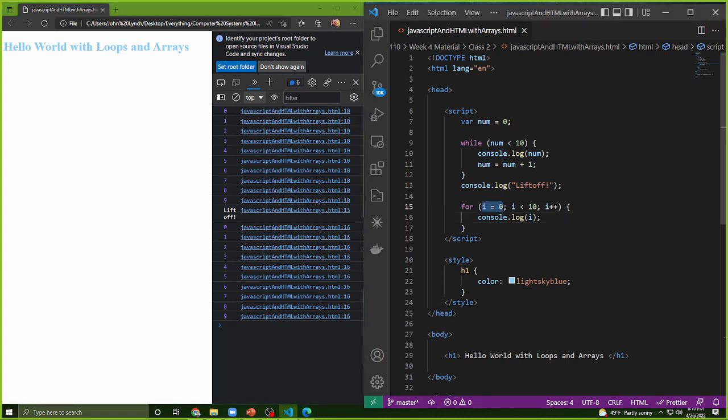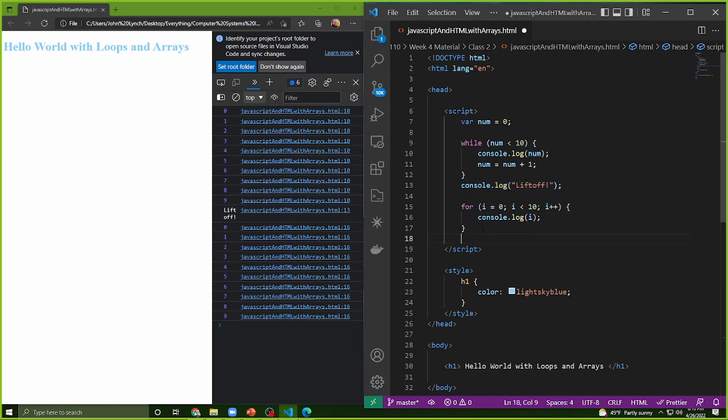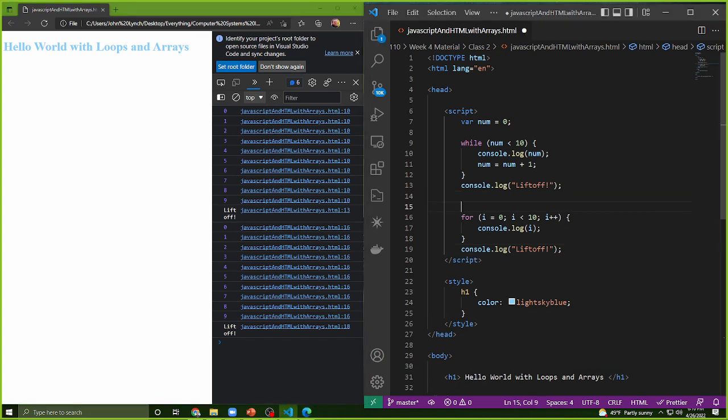So I start off at 0. That's my initializer. I have a condition. If this condition is met, if this loop invariant works, I then go to my update variable. Okay? I'm going to toss this guy into the bottom down there as well. Cool. We'll see here I get liftoff. So these two loops are identical.